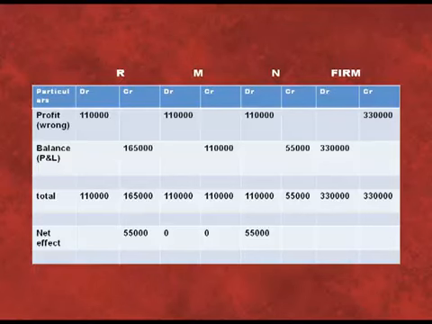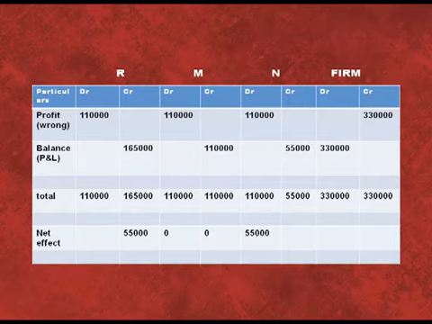Lastly, we have to total all these accounts. If we total R's account, debit side 1,10,000, credit side 1,65,000. M's account, debit side 1,10,000, credit side 1,10,000. N's account, 1,10,000 debit side and credit side 55,000. And the firm column will tally because we have already found out the balance.